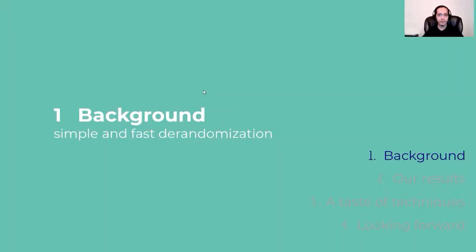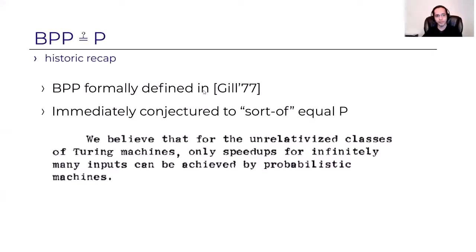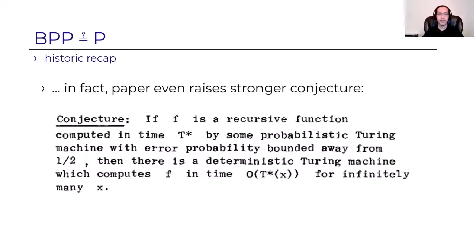So let's go back to the beginning, to the definition of BPP from the 70s. When BPP was defined originally, it was immediately, right off the bat, conjectured to equal P. The original paper already states that the author believes that only speed up for infinitely many inputs can be achieved using randomness. But actually, if you look at the paper closely, you can see that it raises a much stronger conjecture. It says that for every function computable in probabilistic time t, you can simulate it on infinitely many inputs in deterministic time O of t, so with just a linear overhead, which is a crazily strong conjecture.